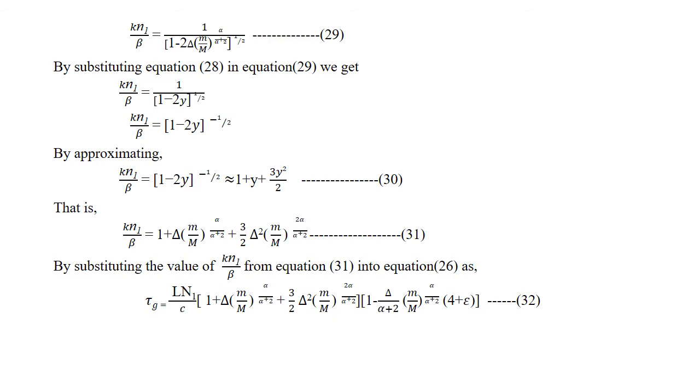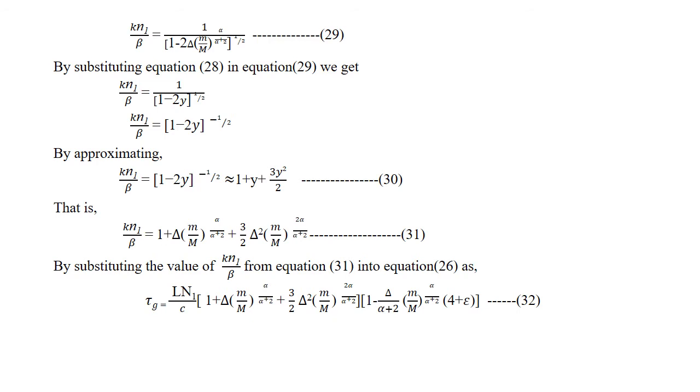So by substituting the above equation 28 in the above equation, we get 29. So k n1 by beta is equal to 1 divided by (1 minus 2y) the whole power 1 by 2. So that is k n1 by beta is equal to (1 minus 2y) the whole power minus 1 by 2.